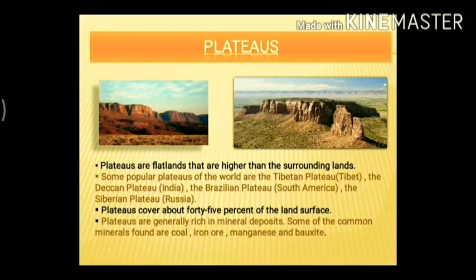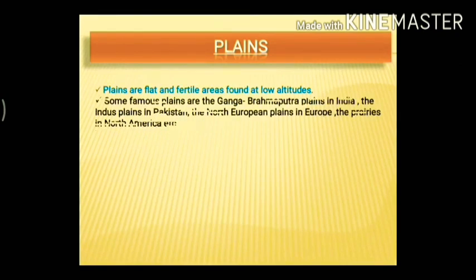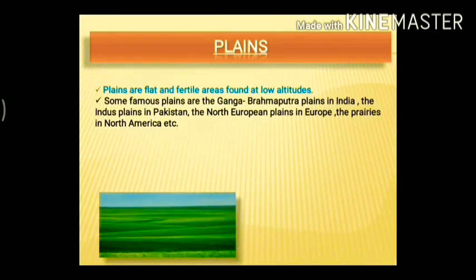Okay. Next, we have plains. What are these plains? Plains are flat and fertile areas at low altitudes. Low altitudes, that is like ours. Understood? So they are the flat and fertile areas. Fertile in the sense because most of the crops are grown in these areas and all. That's why it is one of the most fertile areas.